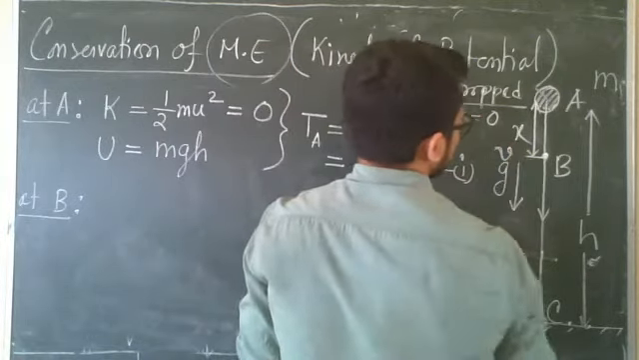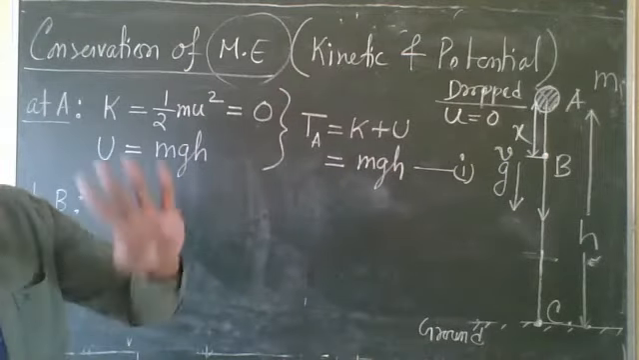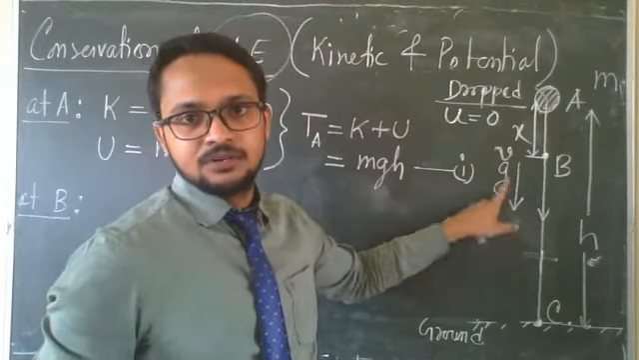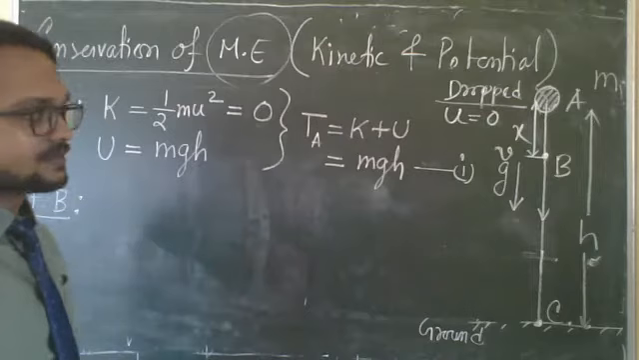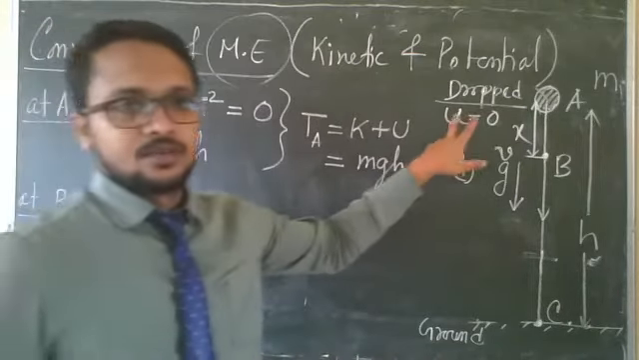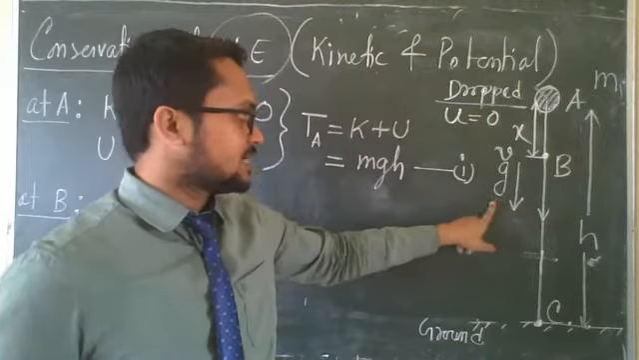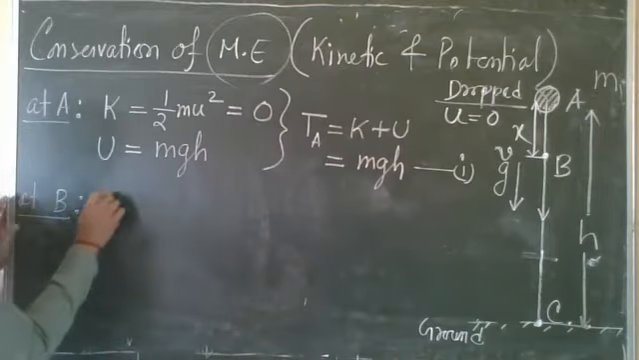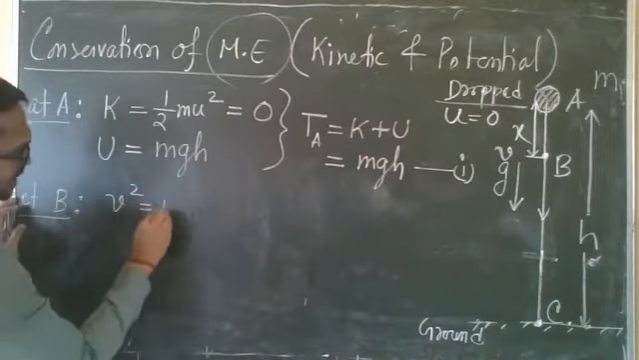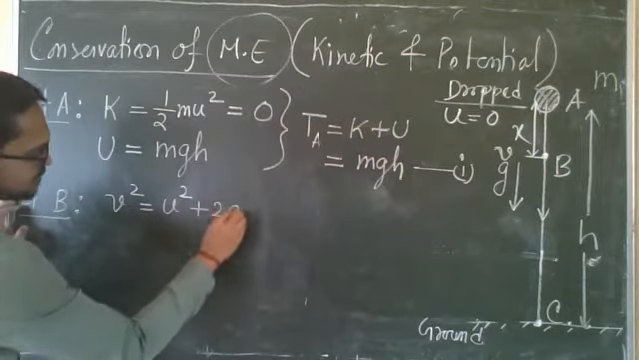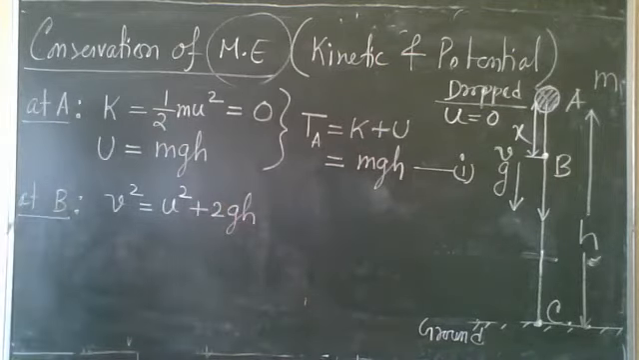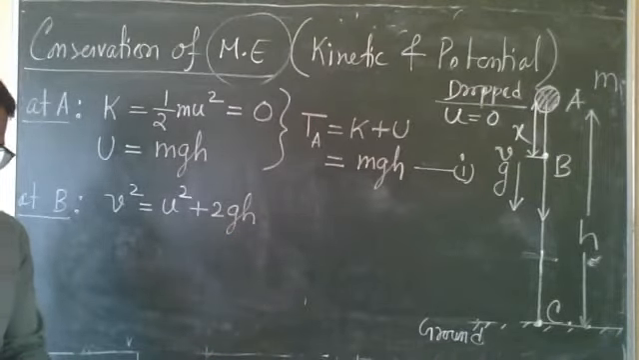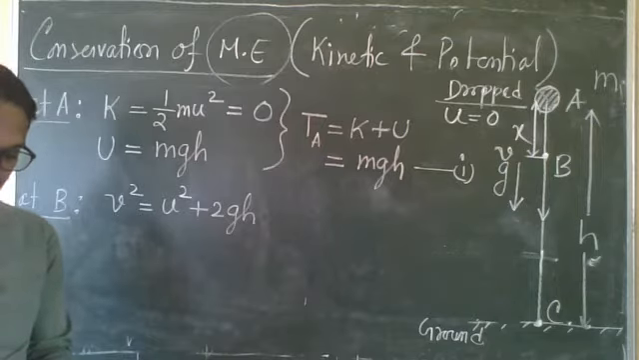Suppose it is v. So how will you find v? You know u, you know x, you know g. You have to find v. Which relation will you use? The equation of motion under constant acceleration. So v square equal to u square plus 2gx, right?